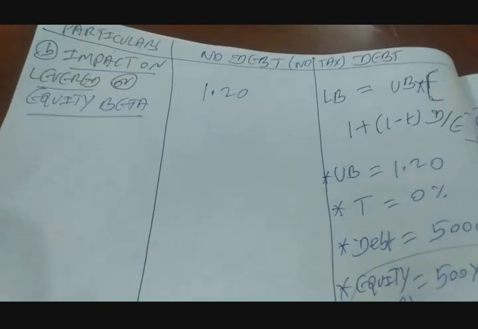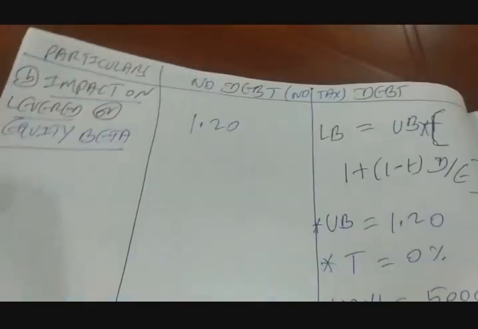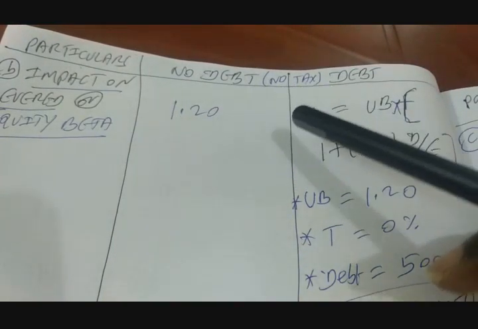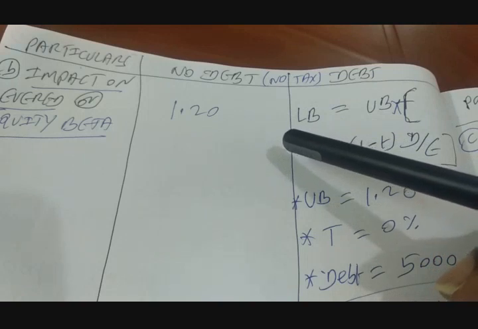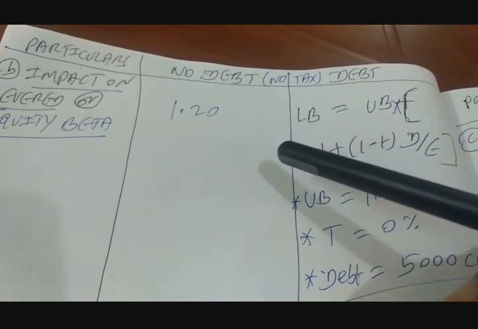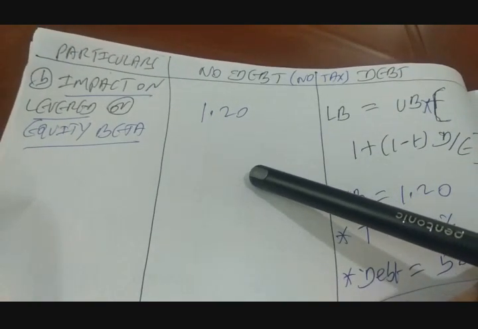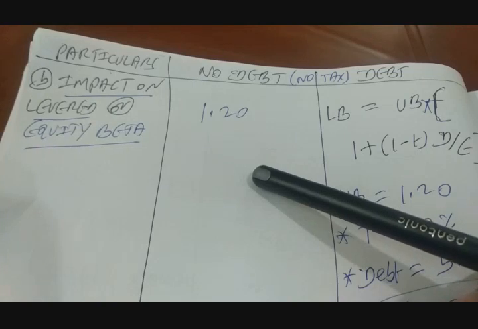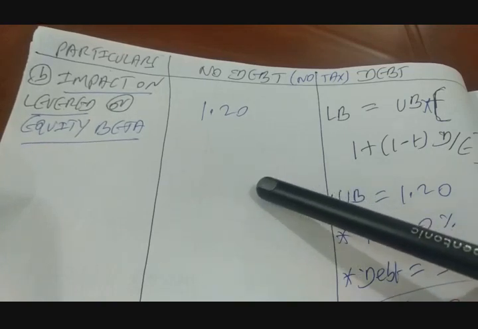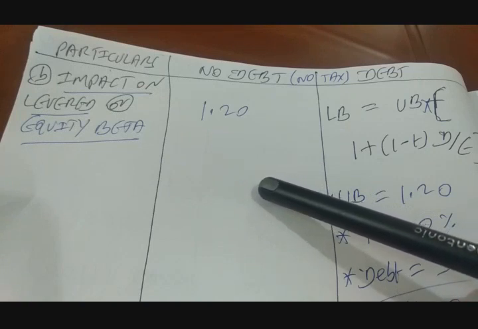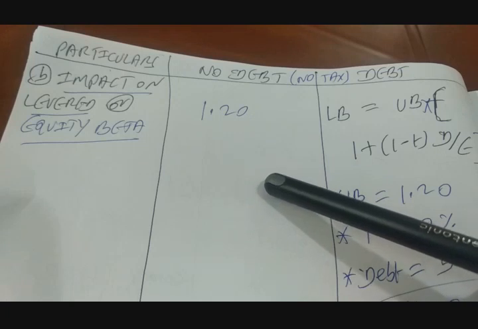Let me take you to the second question. The first one was on the impact of borrowing on dividend per share. The second one is on measuring the impact of borrowing on the levered beta, otherwise known as the equity beta of the company. Levered means borrowing. When the company is borrowing, its equity beta is known as levered beta. When the company does not have any debt, its equity beta is known as unlevered beta. Sometimes you may also call it asset beta.